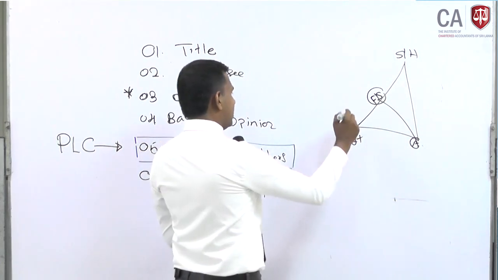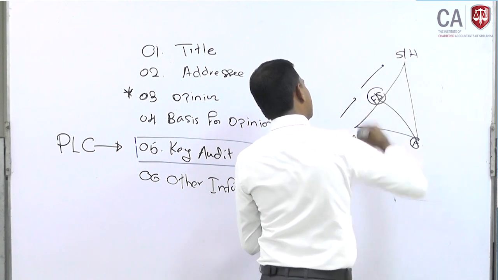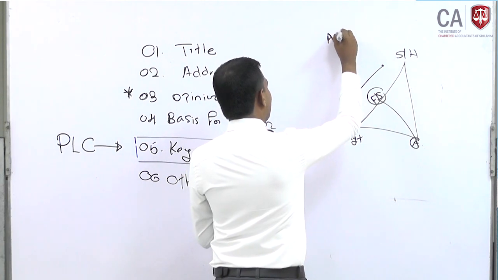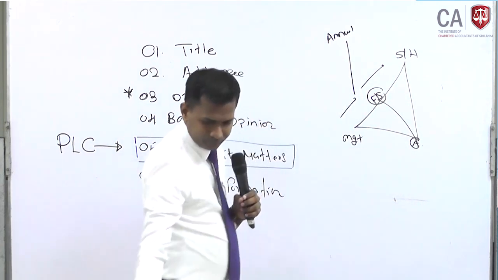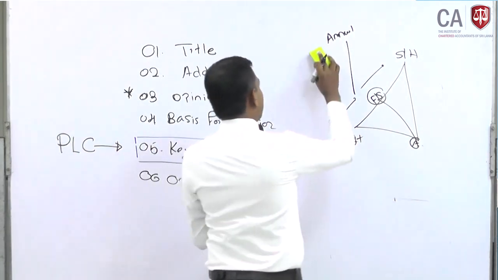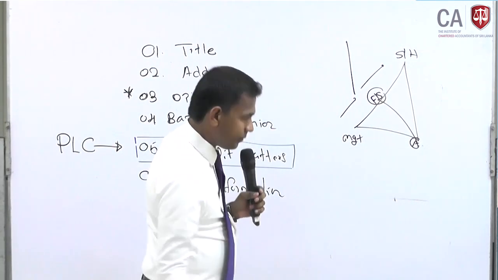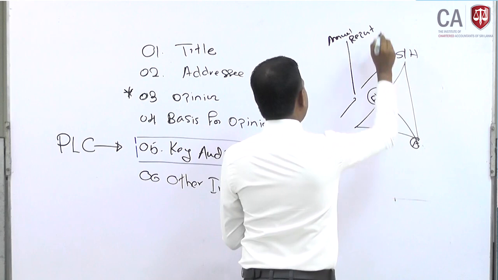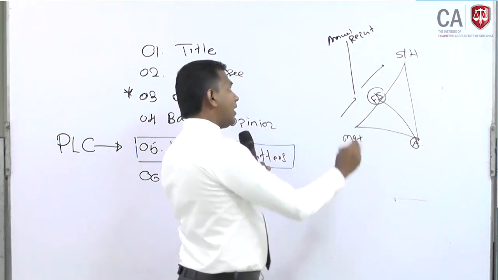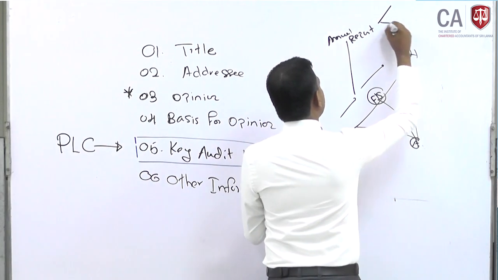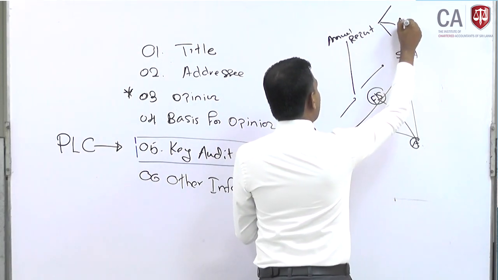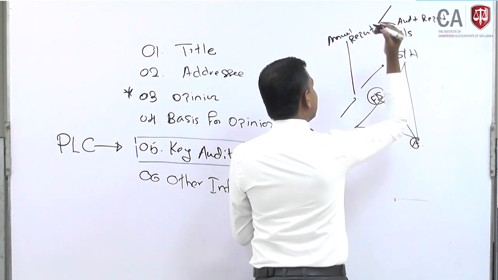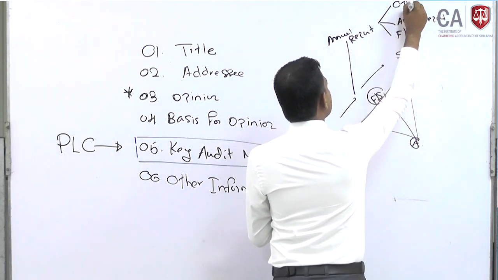I told you at the beginning of the video, when this management is representing the finance statement to the shareholder, there is a booklet called annual report. They are issuing the annual report. Right? This annual report basically contains 3 things. One is the audit report. Other one is the finance statement. Another one is called other information.